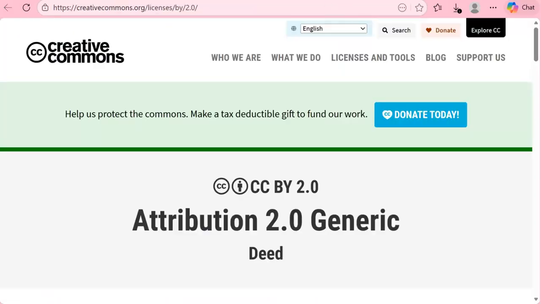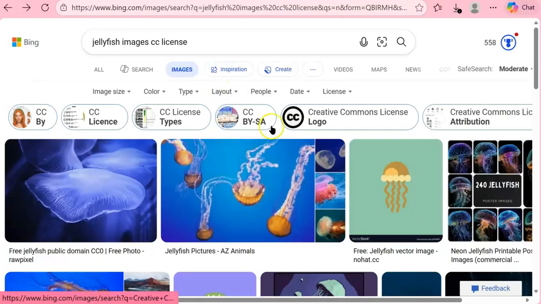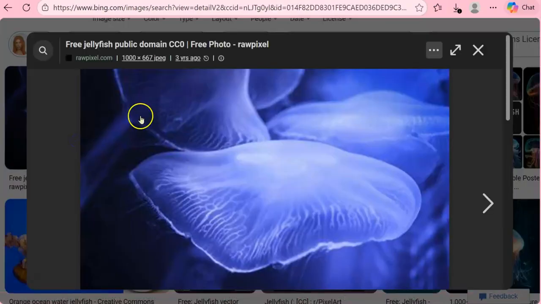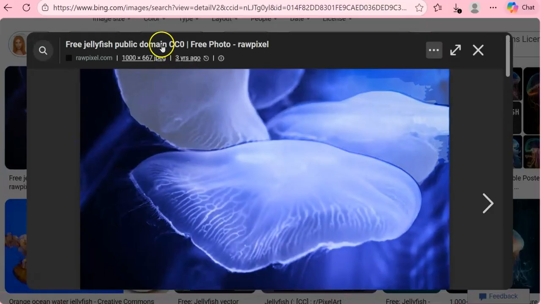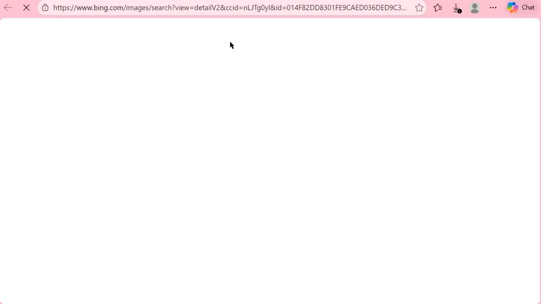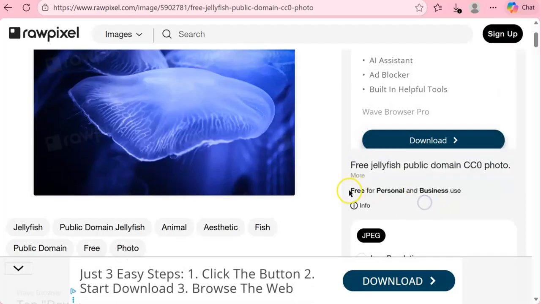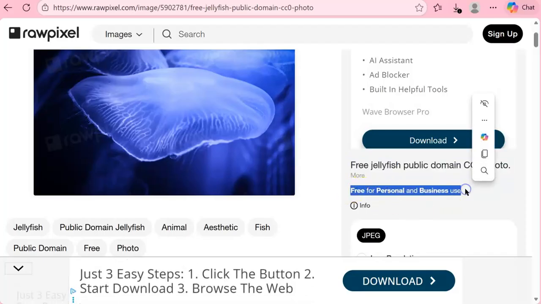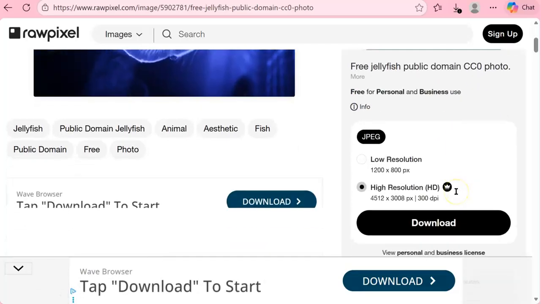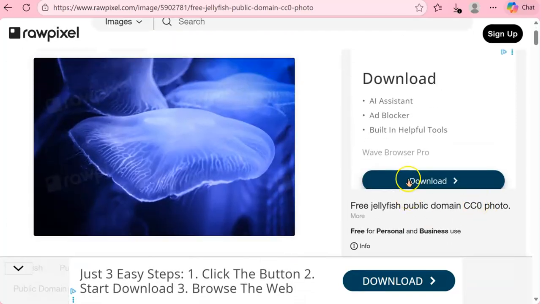And then for another picture, we can go over to another one over here. So if I wanted to use this picture here, you can see that actually in this title here it says CC0, which is the basic level licensing. So free jellyfish public domain CC0 photo. So this even explains it right here. So it's free for business and personal use. You could click info, you get an ID there, but this is free to use, open to the public, and that's what this Creative Commons Zero license means.